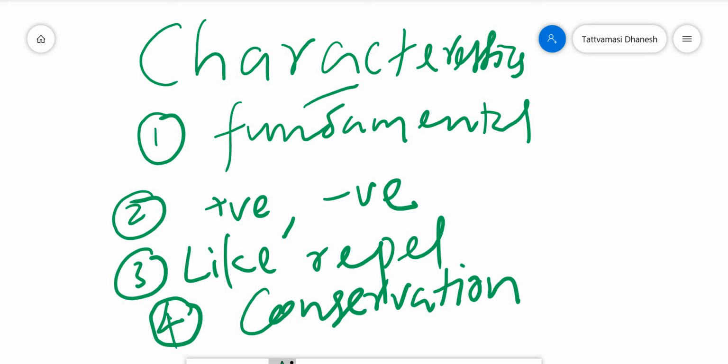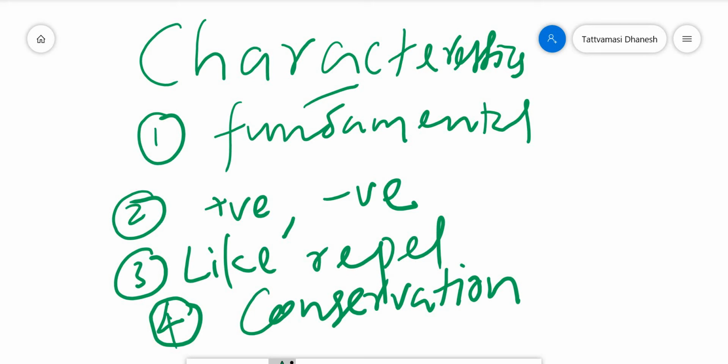You might have learned it in the 11th grade. So conservation means it can neither be created nor be destroyed. So charge is conserved. That means charge can neither be created nor be destroyed. That's the law of conservation of charge. So that is the fourth characteristics.